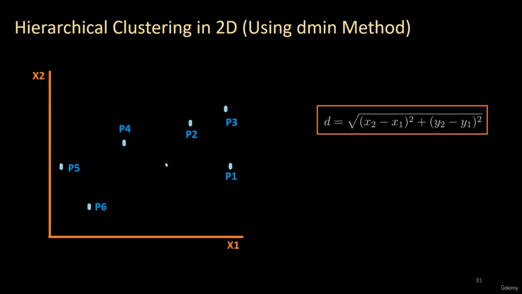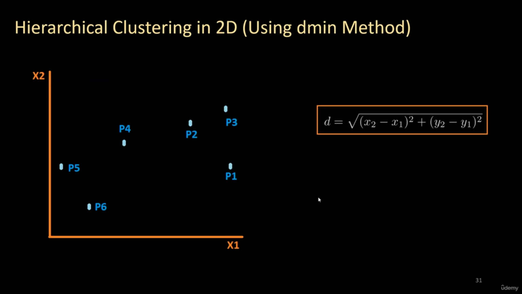Now we know that if we want to find the distance between 2D points, we need to use the Euclidean distance equation for 2D. This is the equation which we used in the k-means clustering sections as well. Here I am not using this equation because I am not solving a numerical example on 2D. I just want to explain intuitively how clustering works in 2D. So I have 6 points in 2D. It means every point has 2 coordinates, one along x1 and another along x2.